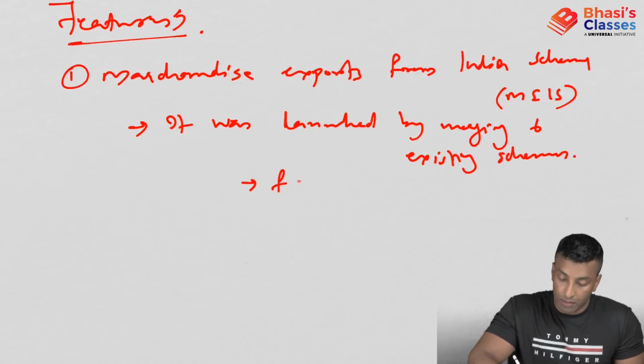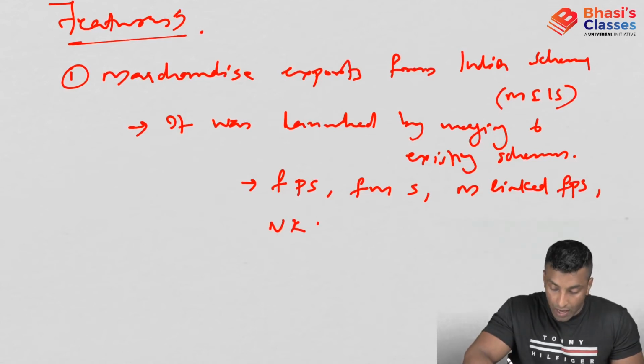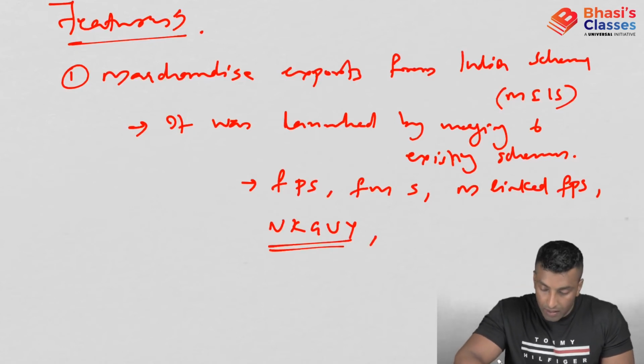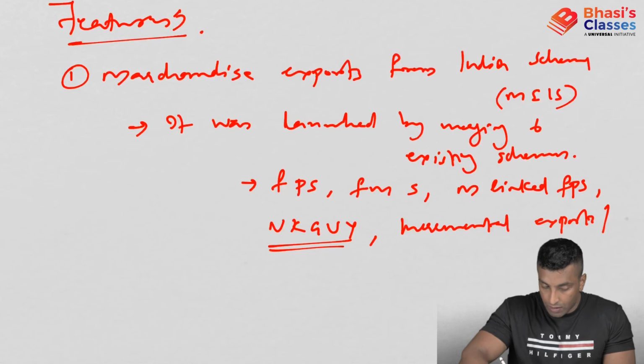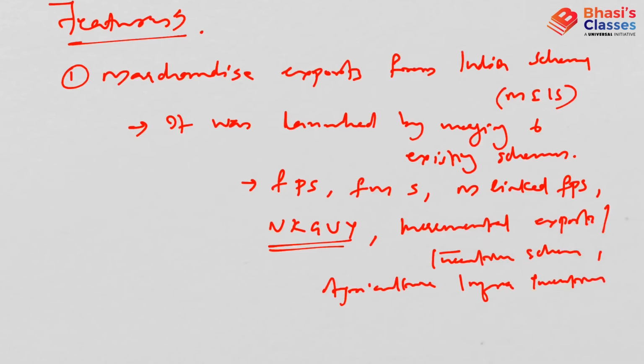What are they? The Focus Product Scheme, the Focus Market Scheme, the Market Linked Focus Product Scheme, Vishesh Krishi Gram Udyog Yojana, then the Incremental Exports Incentive Scheme, and the Agriculture Infrastructure Incentive Scrip.